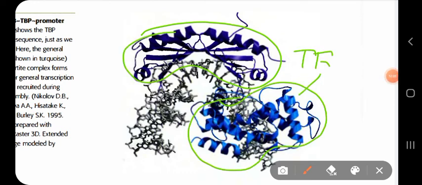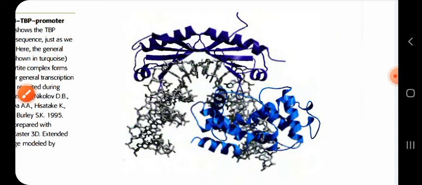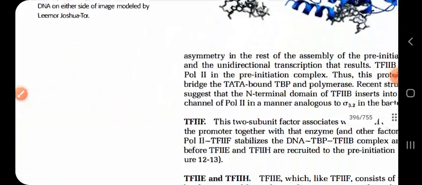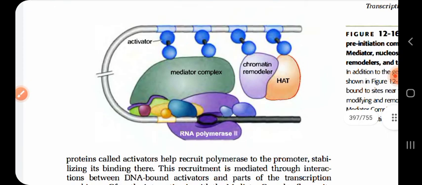TF2B normally binds to where? It binds to the BRE region, that is the TF2B recognizing element, and the gray one is your DNA. Well, the simplified structure that is normally shown in the book is much simpler than this structure. You just have to recognize them.